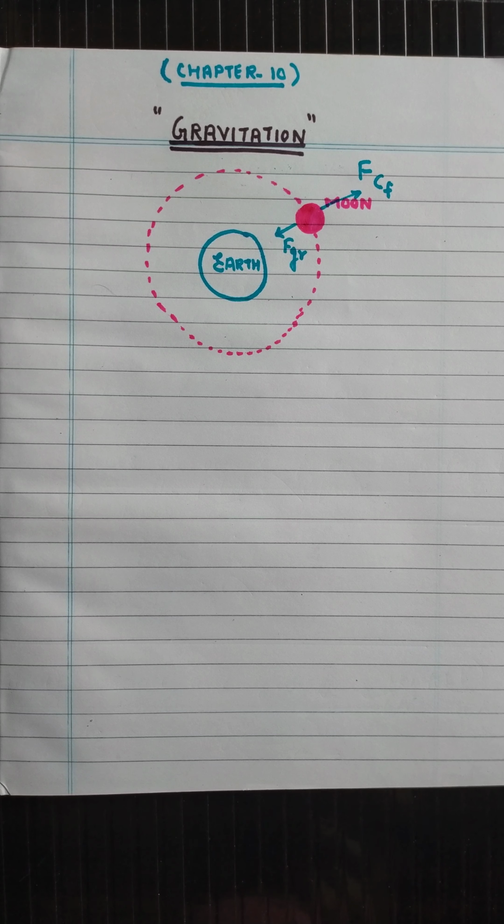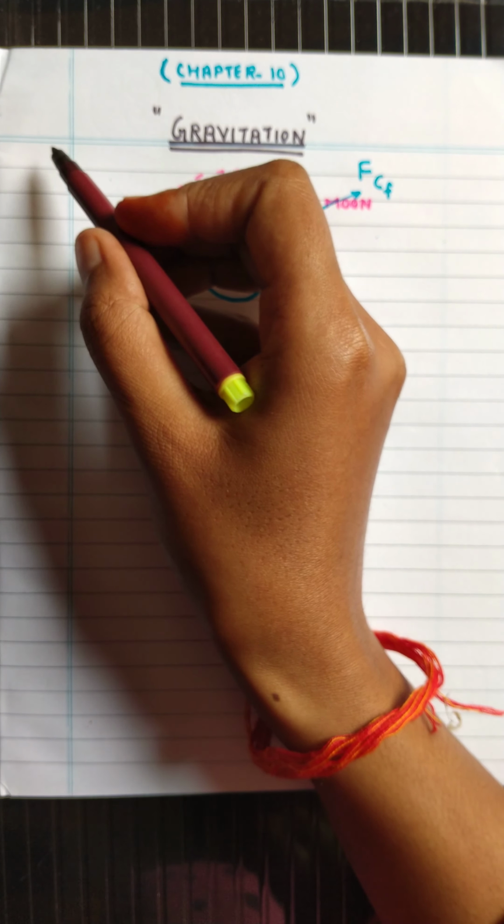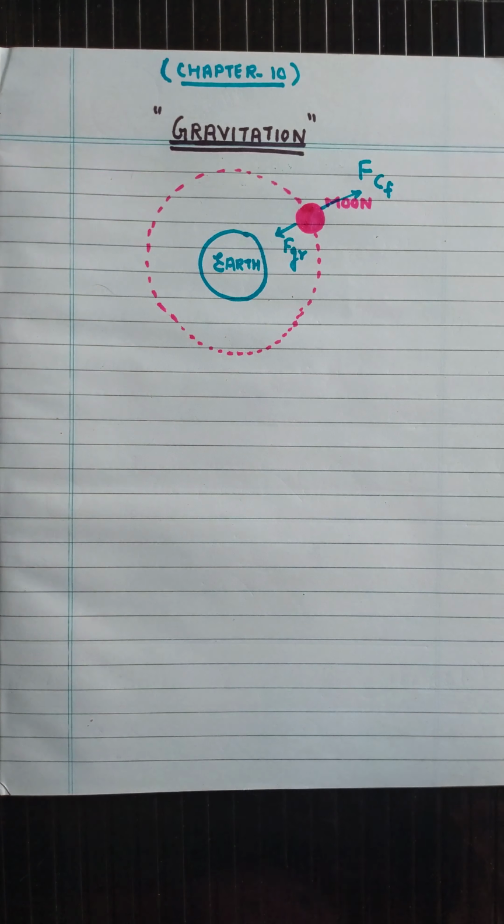Before starting the chapter, we are just going through the introduction. Newton was a scientist who was sitting below a tree, and when the apples were falling from the tree downwards towards the earth, he thought, why are the apples and all the objects moving towards the earth? After that, he concluded that there is a natural force, that is gravitation force, which is attracting all the objects towards itself. And he also concluded that there is an attraction force between all the objects.